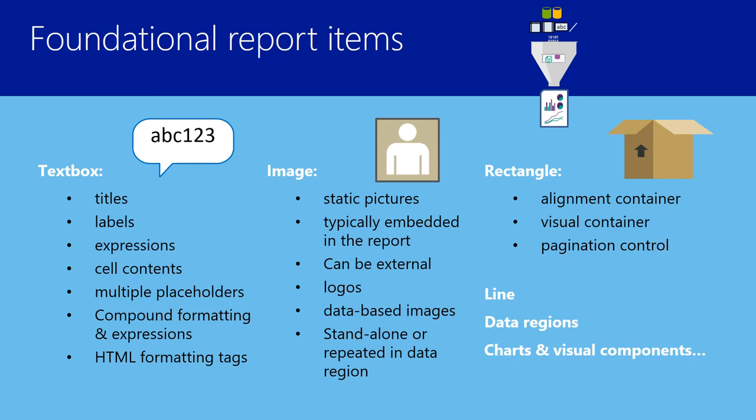A line is a very simple report item that draws a line on a certain place of the report. We've already talked about data regions, which technically are report items that can consume an entire data set. And then later, we'll talk about visual report items like charts, KPI indicators, gauges, spark lines, and other visual components.